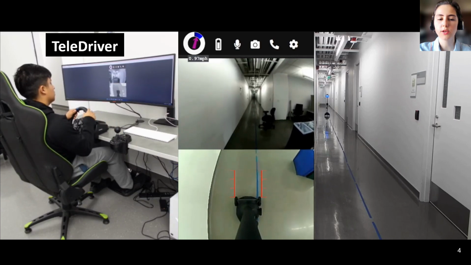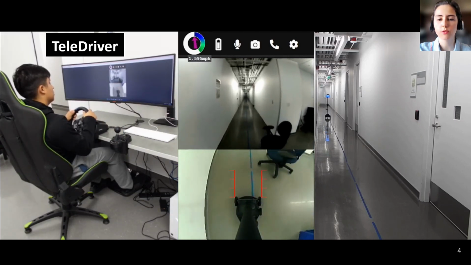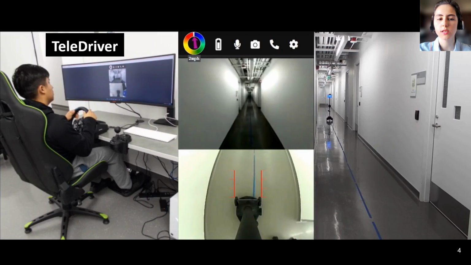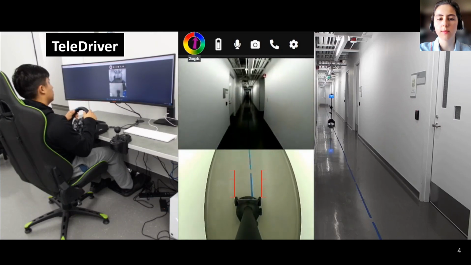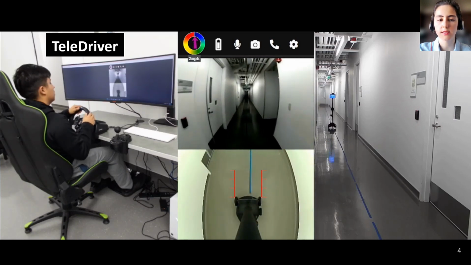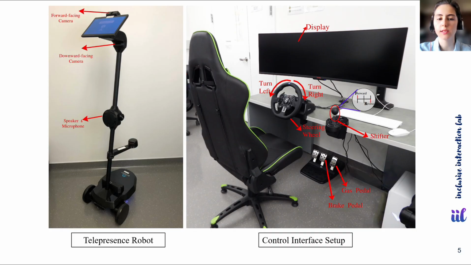We developed TeleDriver, a desktop platform to control telepresence robots using a driving simulator that could be set up at home or in shared spaces. We decided to exploit the existing driving skills of users by allowing them to control telepresence robots using a driving simulator equipped with a steering wheel, pedals, and gear shifter. We also wanted to explore the possibility of users embodying a telepresence robot just like they embody the car while driving. The complete setup can be seen here.